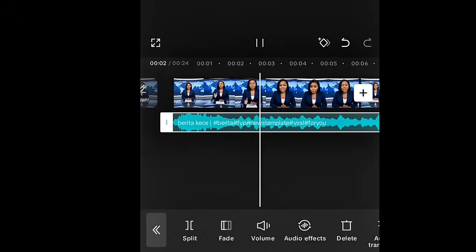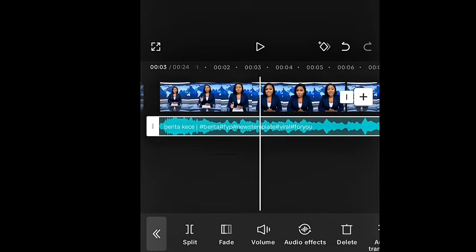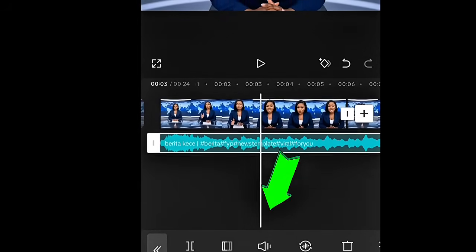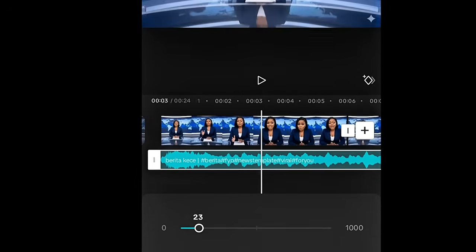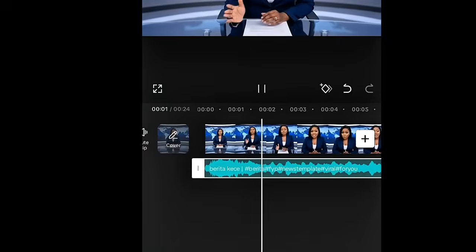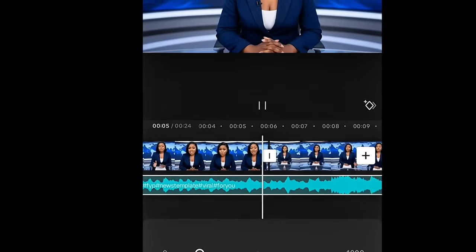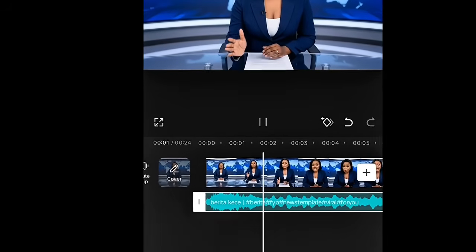You notice that the volume of your background sound is overshadowing the voice. So what you need to do is to reduce the audio of this particular thing. Touch on the volume and swipe it backward to reduce it to the minimum. Good morning and welcome to AI Mastery Tutorial. You can see, reduce it again. Reduce it more. Good morning and welcome to AI Mastery Tutorial News.